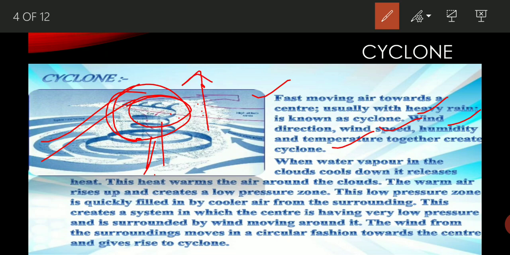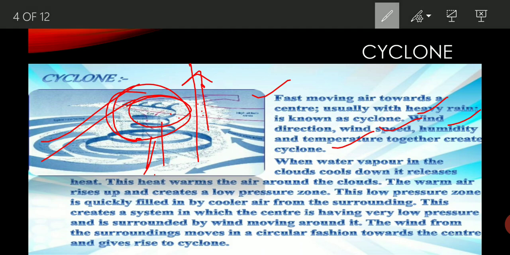In this way, a very strong low air pressure zone is created by the heating of the air over the sea surface, and this random and very fast upward movement of air creates the cyclone.